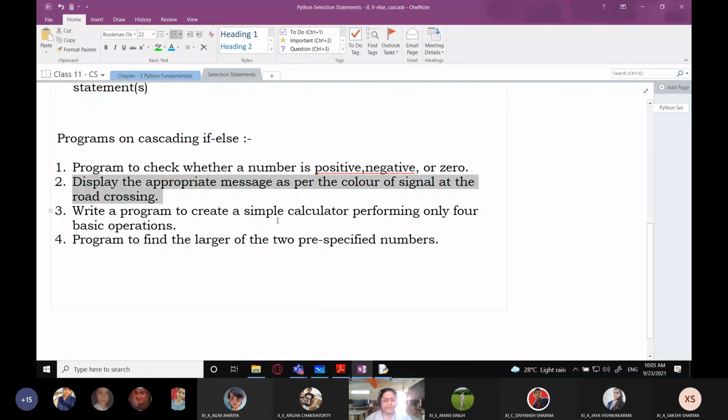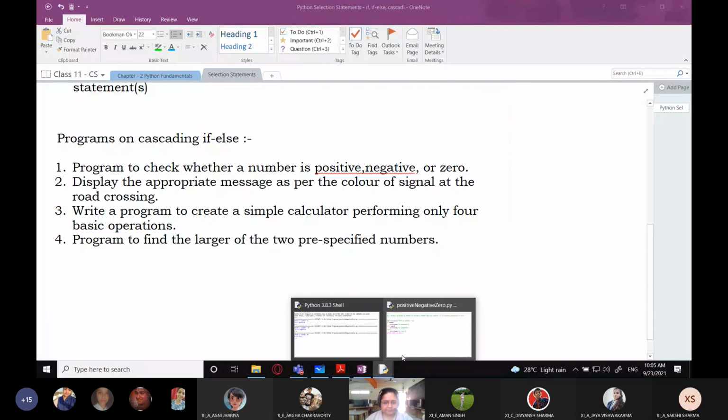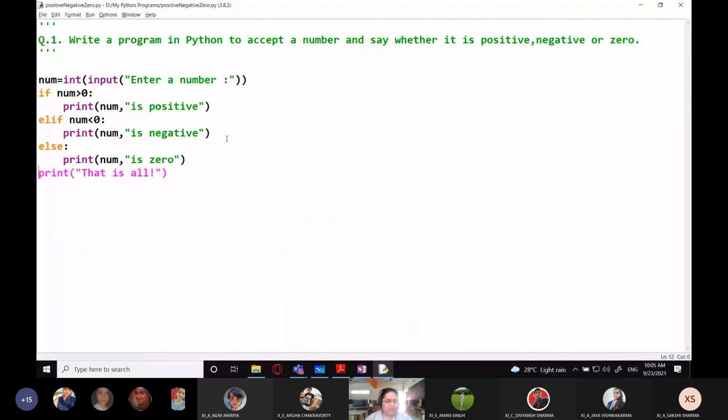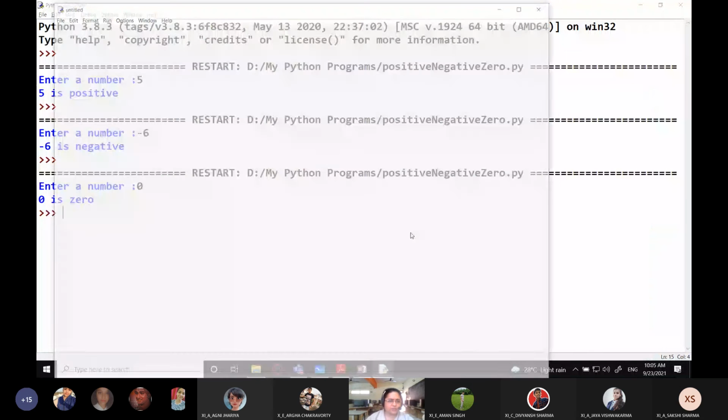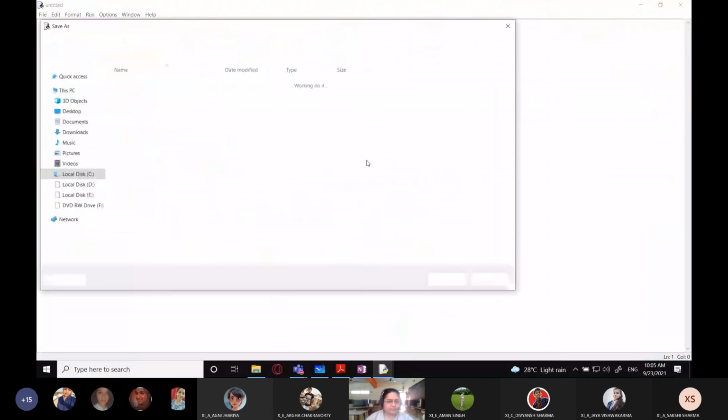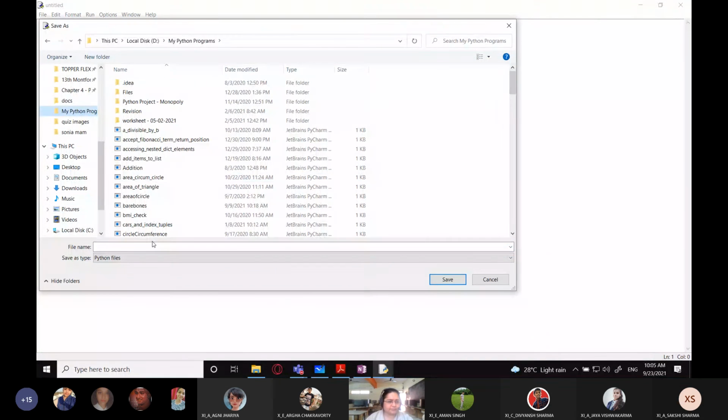Display the appropriate message as per the color of signal at the road crossing. Everybody knows the color of signals at the road crossing, right? How many colors do we have at the road crossing? I'm naming this program as traffic signals.